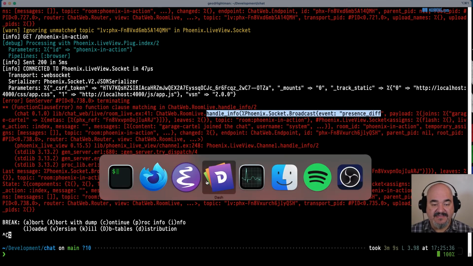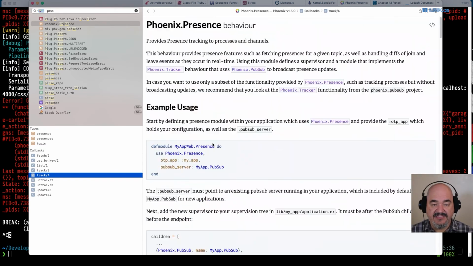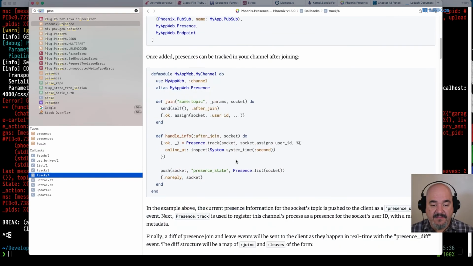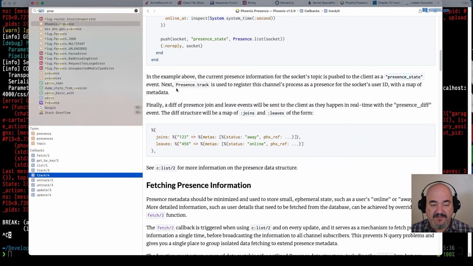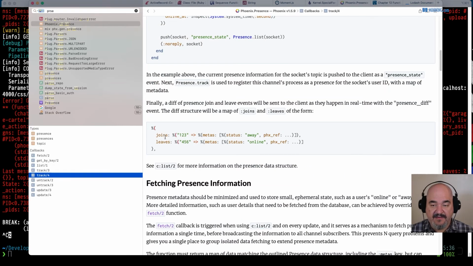Now, what is presence diff? If you look back in the documentation at the very top here, let's go down here. So here's how we presence track. Here's what happens.